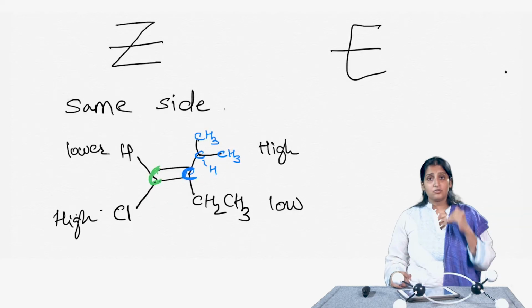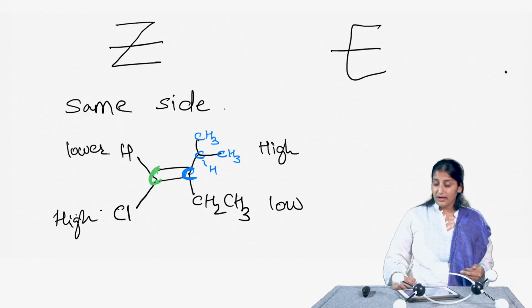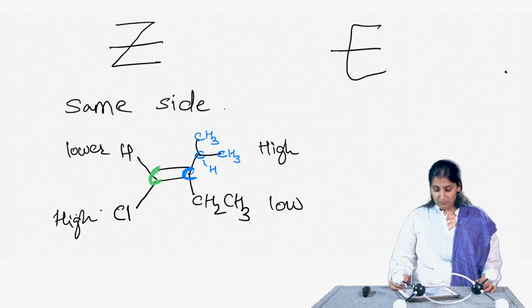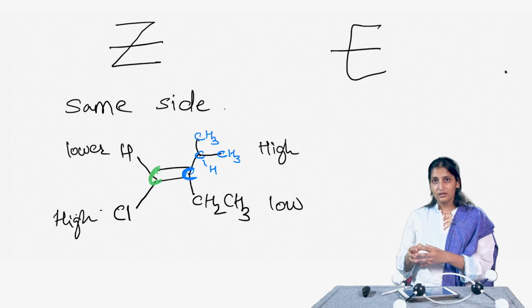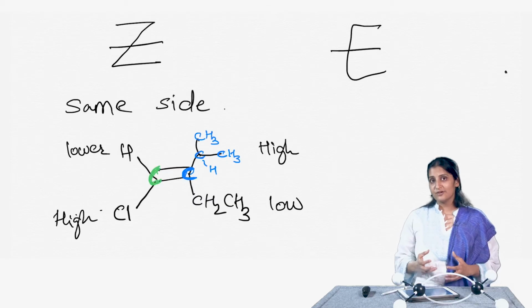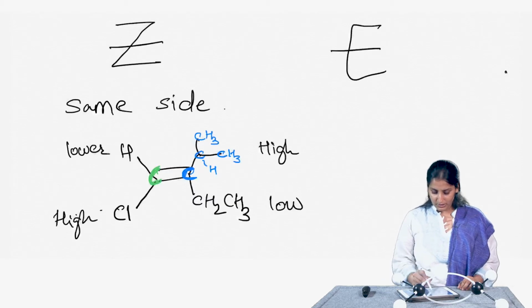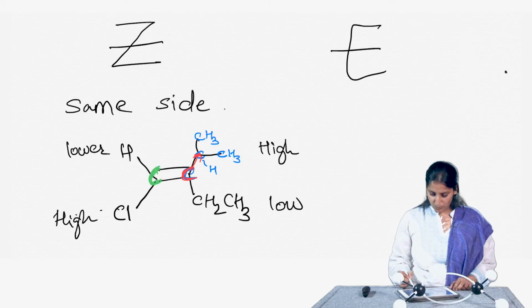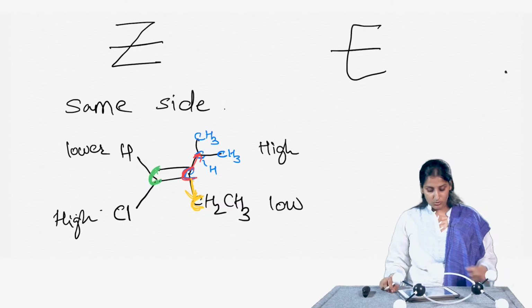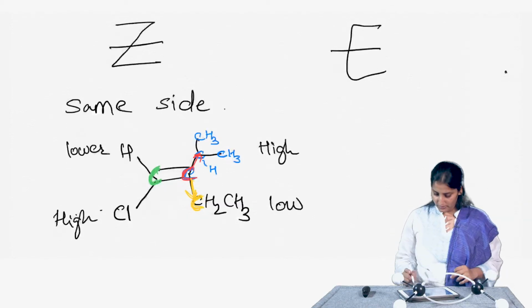Again, to go back to the rules of assigning priorities, what you can imagine is that as you start walking along, as you get to this particular carbon, you want to decide which way to go further, right. If I am on this carbon and I start walking this side, I go to a carbon that is bonded to two other carbons, whereas if you start walking on the other side towards this yellow colored carbon, this carbon is only bonded to one more carbon. So, the top one gets a higher priority.